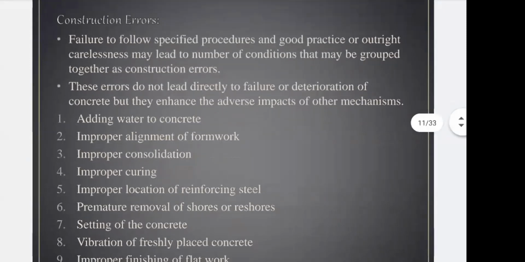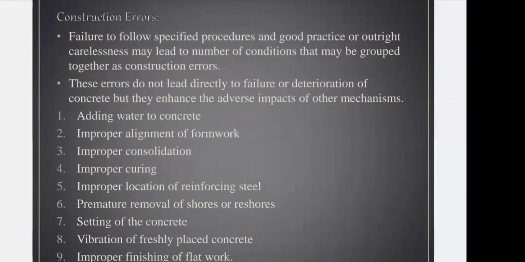As per IS 1893, how many zones are there? There are 4 zones, numbered 2, 3, 4, 5. Number 1 is not there, because only 2, 3, 4 and 5 are considered. So how many zones are there? 4 zones. And how many types? 5 types. Are you getting me? Number 1 is not a zone. It is 2, 3, 4, 5, up to number 5, but the zones are 4.